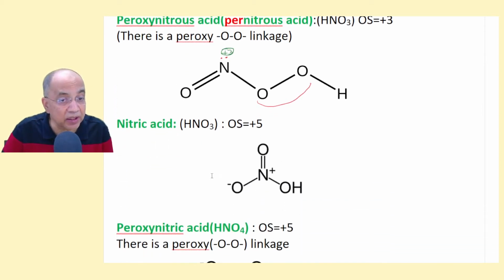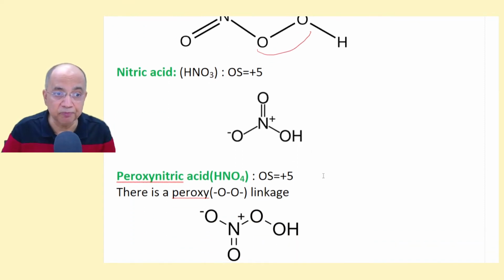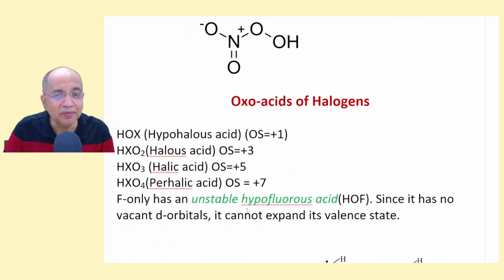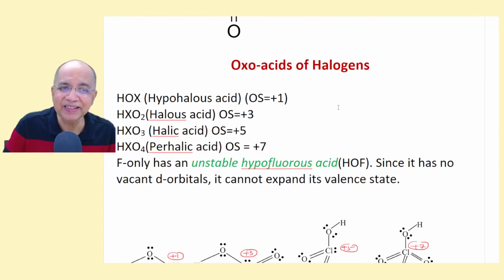Nitric acid is this, there is a dative bond. There is a coordinate covalent bond, often shown by an arrow mark, but that is now shown by a formal plus charge on the donor and minus charge on the acceptor, and I have not shown you the lone pairs on the peripheral atoms. I have shown the lone pairs on the central atom only. Similarly, peroxynitric acid is simply an extension. Instead of OH, it will be OOH. Here is the peroxy group. Oxidation state same, +5.